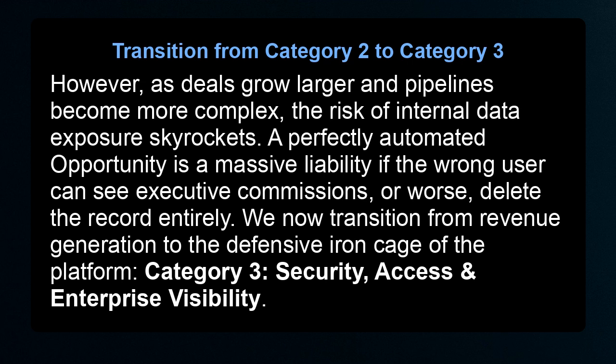Transition from Category 2 to Category 3. However, as deals grow larger and pipelines become more complex, the risk of internal data exposure skyrockets. A perfectly automated opportunity is a massive liability if the wrong user can see executive commissions, or worse, delete the record entirely. We now transition from revenue generation to the defensive iron cage of the platform. Category 3. Security, access, and enterprise visibility.